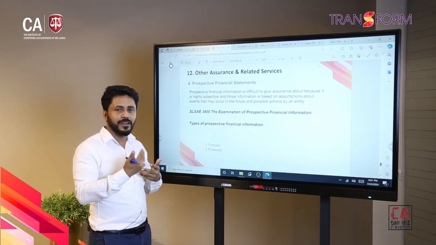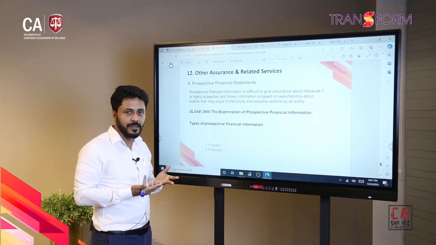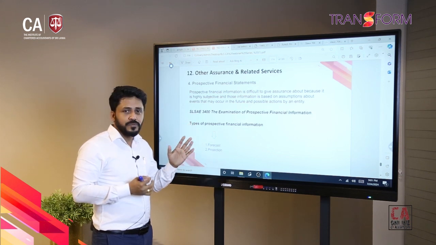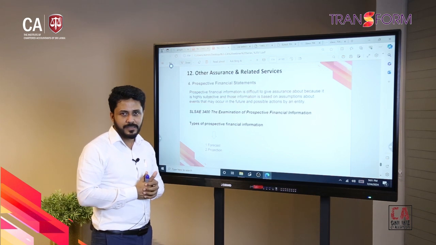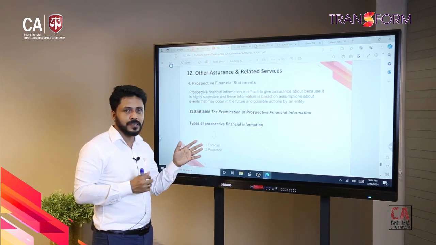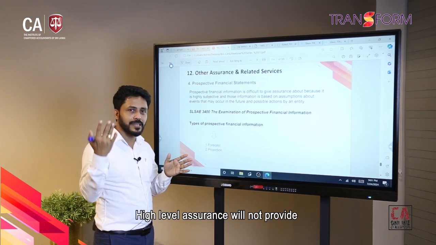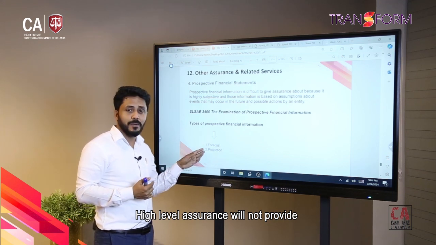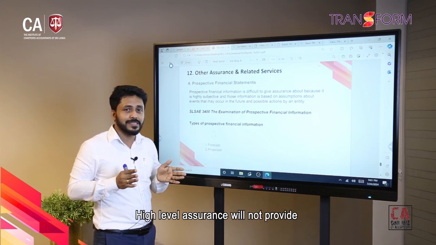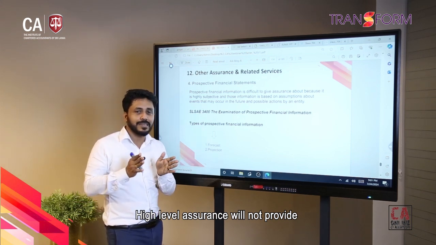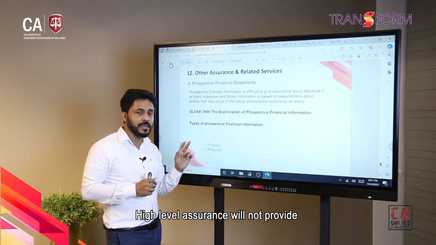So then we can have a high level of comfort on that. But for futuristic numbers, can you get that high level of comfort? It's really difficult, right? Because it's based on expectations, forecasted numbers, assumptions, predictions. So that can vary. There is a high risk because there may be a deviation from these expectations.